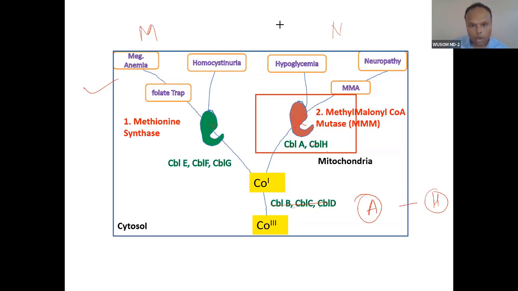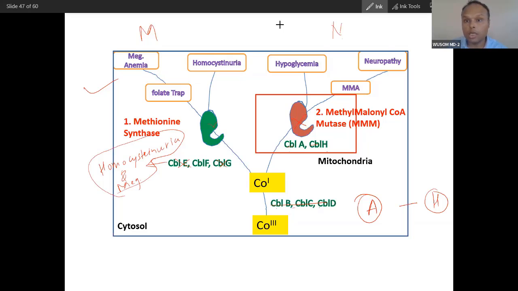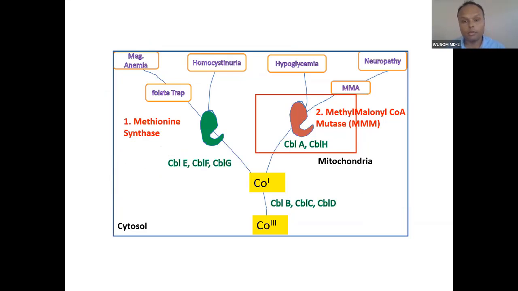Actually, among all these protein deficiencies, the most important proteins are E and G. This deficiency is associated with homocystinuria. And in such homocystinuria, you will see an association with megaloblastic anemia. So in a homocystinuria case also, if there is megaloblastic anemia, you go for methionine synthase. This is the power of this slide. So go over this slide, go over the set of M and N presentations. You will understand the concept of vitamin B12 very nicely. You will never have a problem with vitamin B12 deficiency.